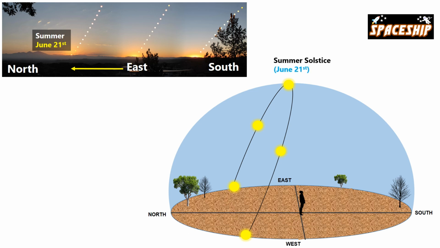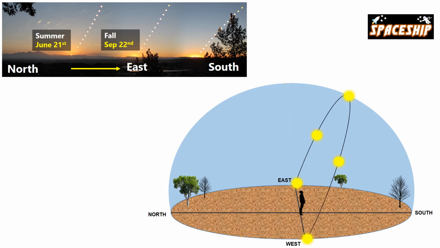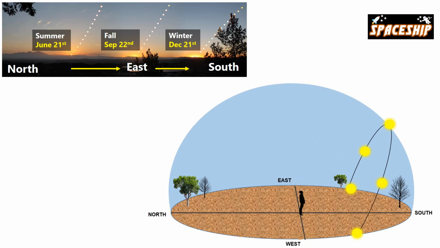As days progress, the sun moves towards east, and in the fall around September 22nd, the sun rises exactly due east. On this day, the sun's path in the sky looks like this. This is called autumnal equinox. Then, the sun continues moving south of east, and in the winter by December 21st, it reaches its lowest point in the sky. On this day, the sun's path in the sky looks like this. This is called winter solstice.